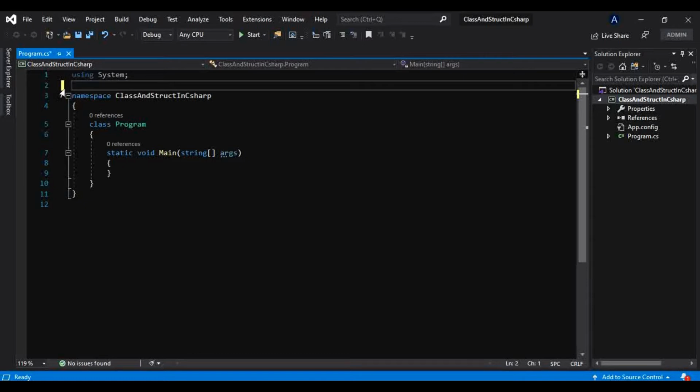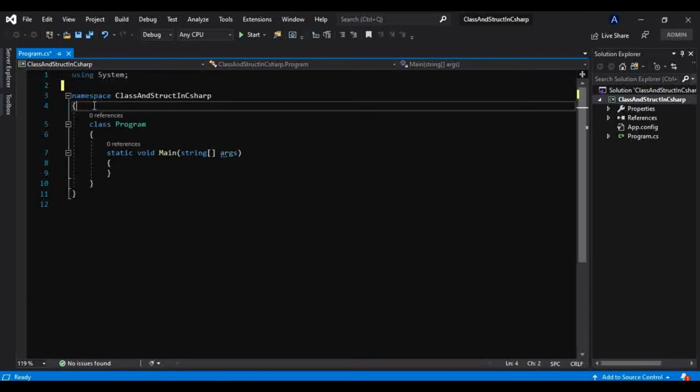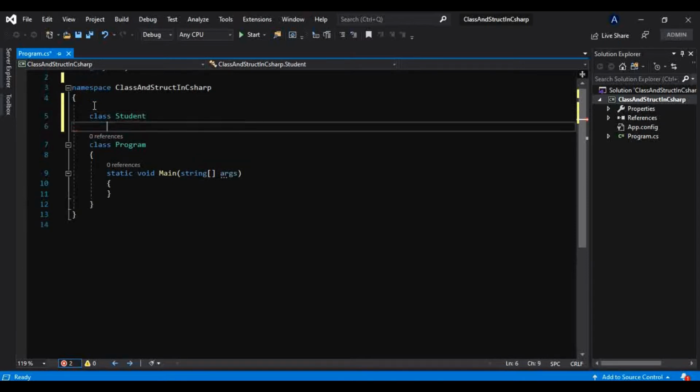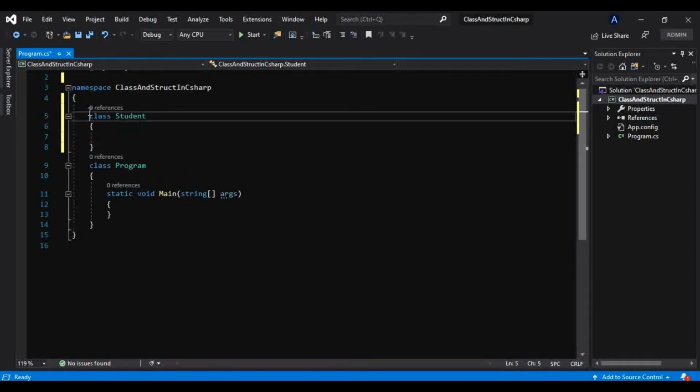But for now, coming back to our point, what is a class. As I have said, a class can have fields, methods, constructor, destructor, and we will see everything. Let me take one class here, and I will name that class student. Let's say we take an example of a student. There is one student class, and we will make that public.